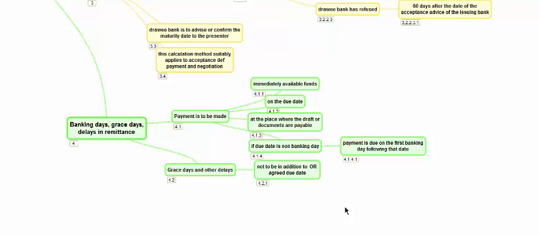Number of days it takes for the funds to reach the ultimate beneficiary. So payment is to be made by whoever is paying by immediately available funds. They should not pay in a form which cannot be converted and used. That is, there should be liquidity of the funds, immediately available funds. It should be paid on due date, and it should be paid at the place where draft or documents are